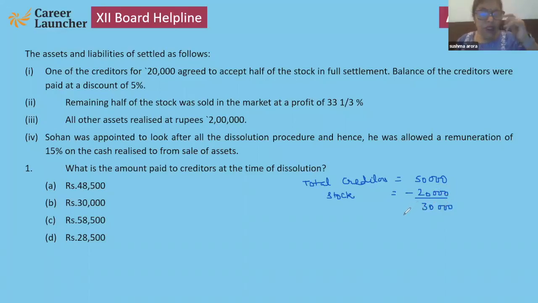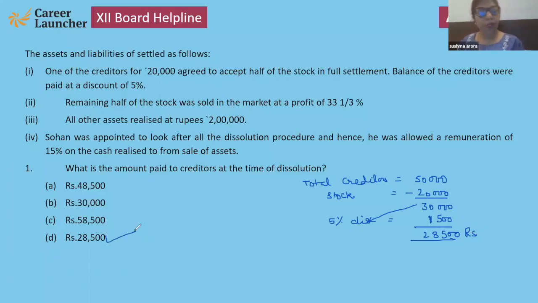Then 5% discount. So discount will be on 30,000. That will be 1,500. Okay. So now what will be the amount paid? 28,500 rupees. So the answer is 28,500.